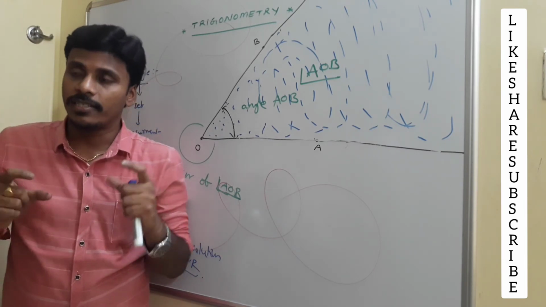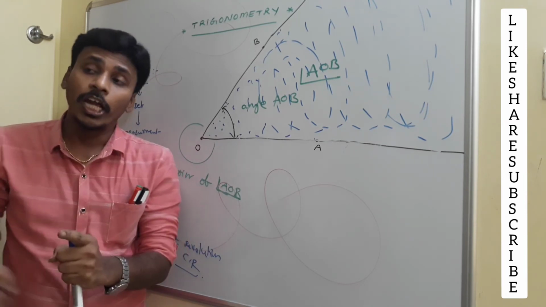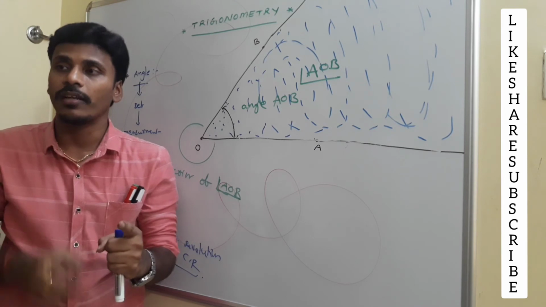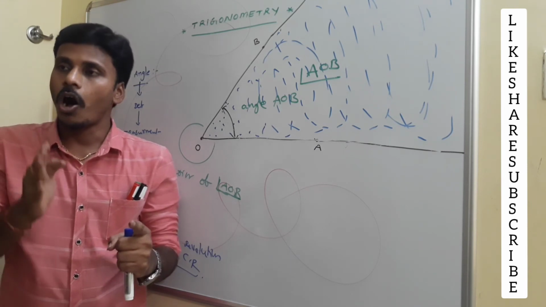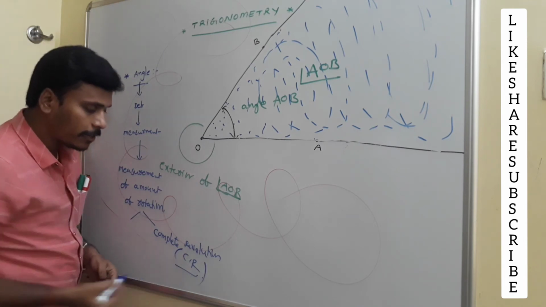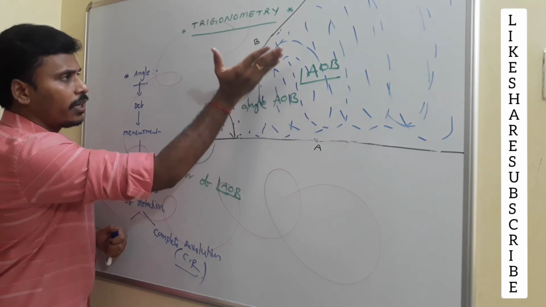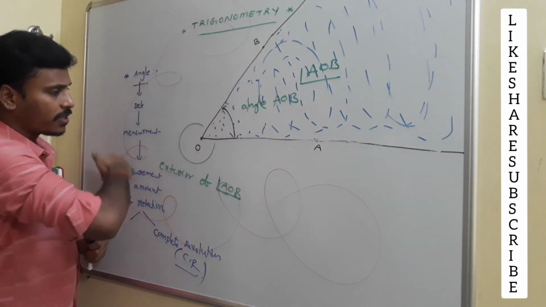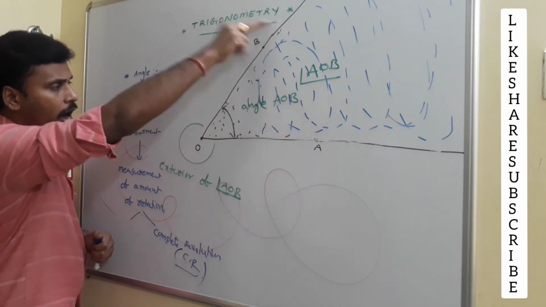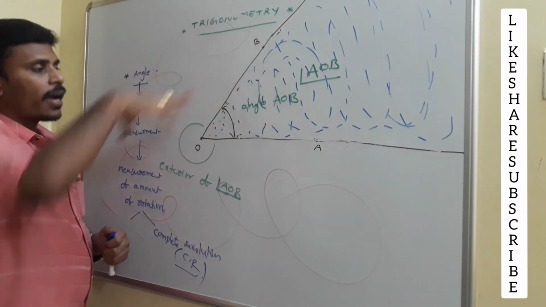The amount of rotation required for a ray to reach its same position is called a complete rotation or complete revolution, and we term it CR. For example, this is the ray. Push it on the board. It moves and runs, and then again it reaches the same position. This way it forms a complete circle, and that is the complete revolution.